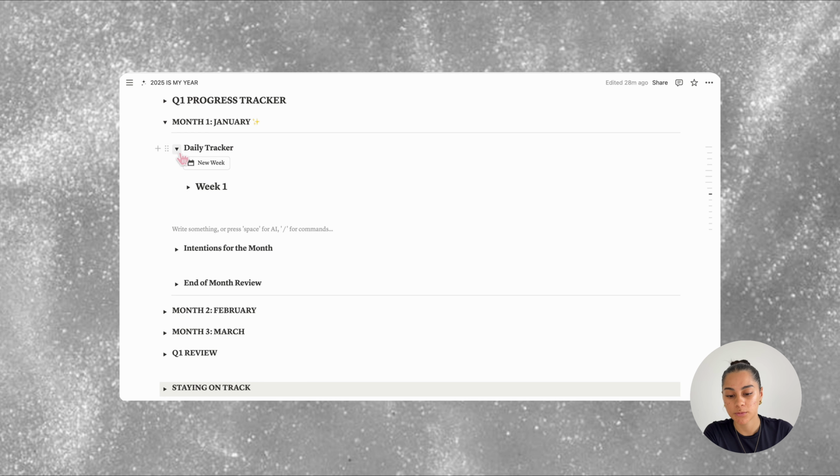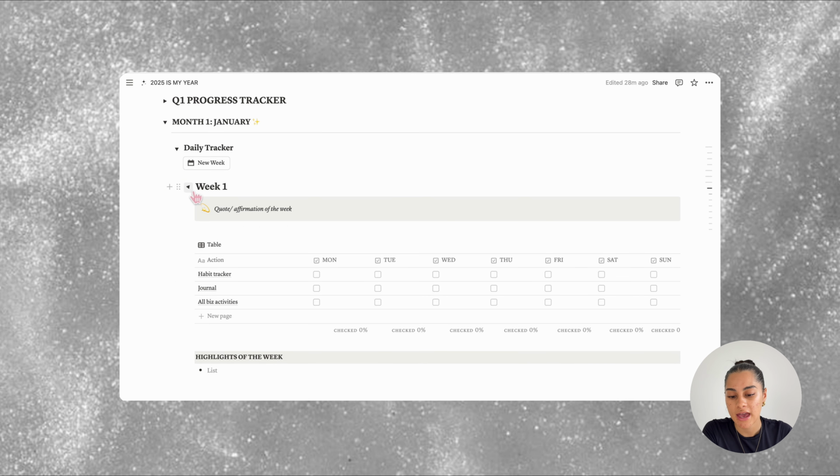In here is the week, which is in a toggle. And within that is a space for you to add in a quote or affirmation of the week. And below that is the daily tracker table. So in the daily tracker table, you just put in this action field all of the actions you need to complete every day to achieve your goals for the quarter or even the year. They don't have to be massive actions, just small things that will help you towards achieving those goals. And each day you just tick off that action once you've done it.